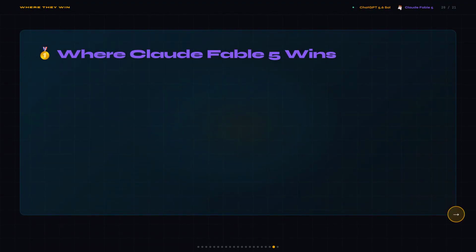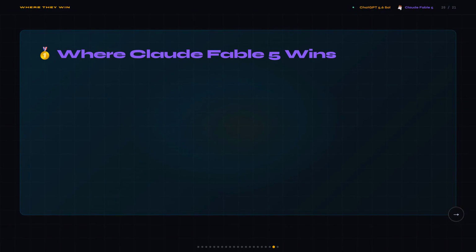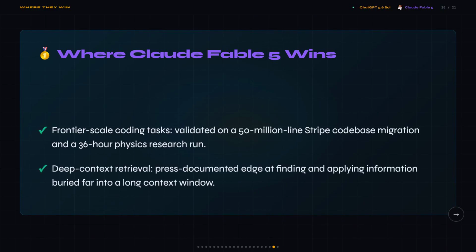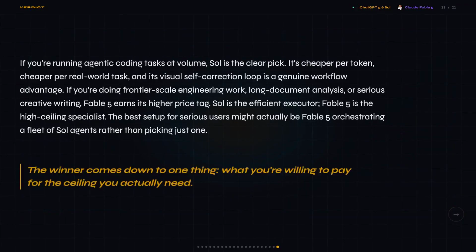And here's where Fable 5 clearly wins: creative writing. It took every genre in a 64-output structured test, and the UX for writers is just more intuitive than Sol's. On frontier scale coding, it handled a 50 million line Stripe codebase migration and finished a physics research task in 36 hours. And it has the press documented edge at pulling information buried deep in a long context window, which Sol can't match with a published number.